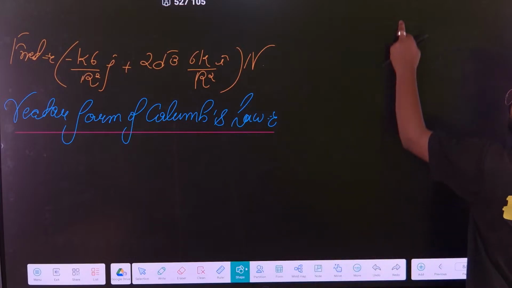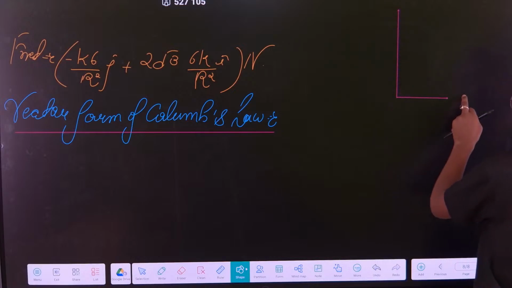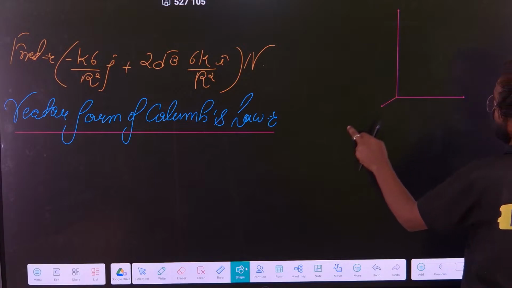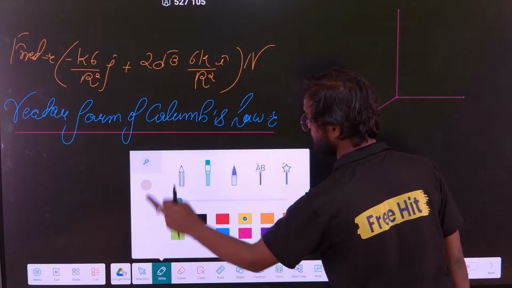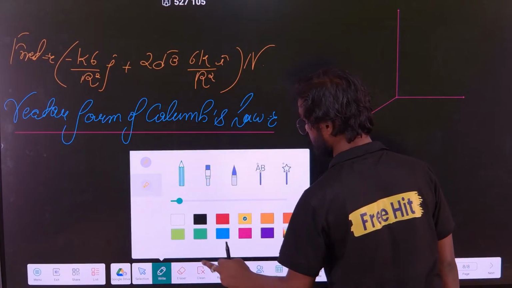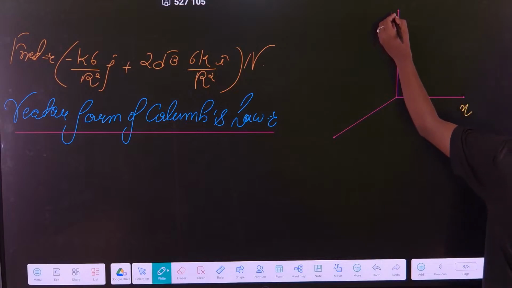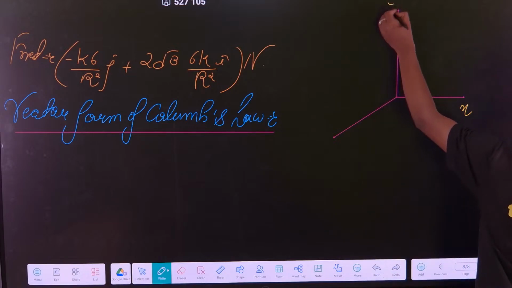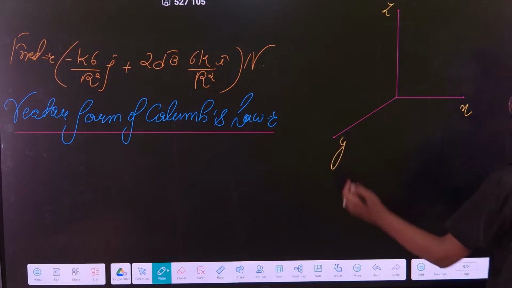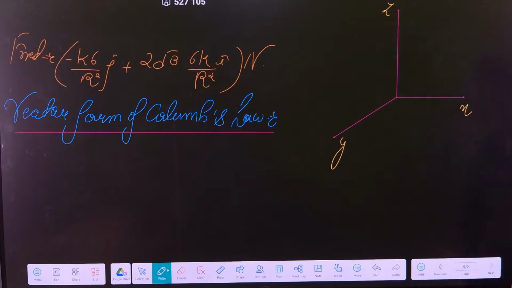Suppose this is my y axis, this is my x axis, and this is my z axis. Clear? It is better to take it as z because you people are comfortable with z only. So this is my x, y and z. These are the three axes.